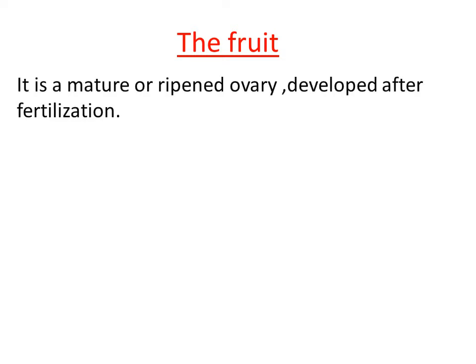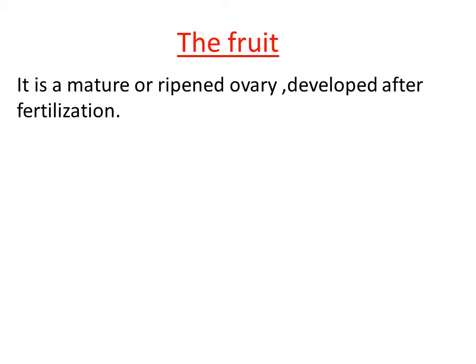There is a swollen structure we have seen in the carpel that is called the ovary. The ovary actually protects the ovule, right? After fertilization, the ovary gets converted into a part that is called the fruit. That fruit is called the mature or ripened ovary.